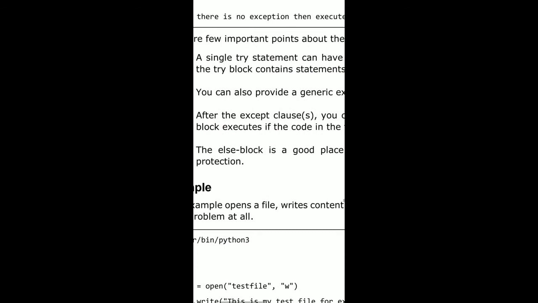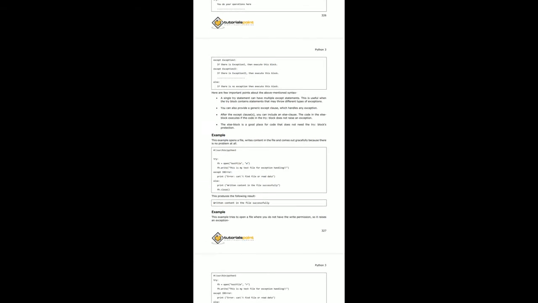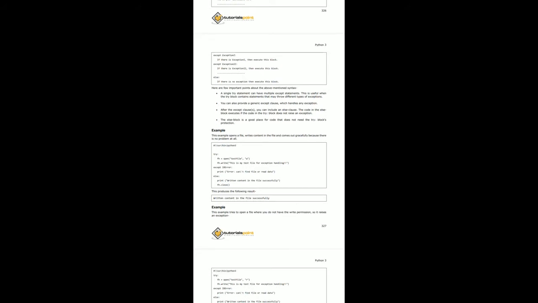Important points to remember: a single try statement can have multiple except statements. This is useful when the try block contains statements that may throw different types of exceptions. You can also provide a generic except clause which handles any exception. We have to write the reason why the error occurred, why the program raises an error. After the except clause you can include an else clause block. The code in the else block executes if the code in the try block doesn't raise an exception.